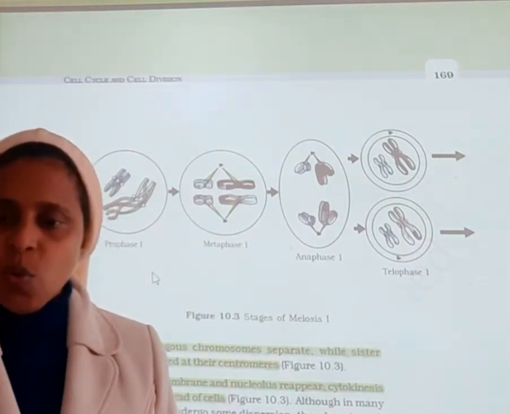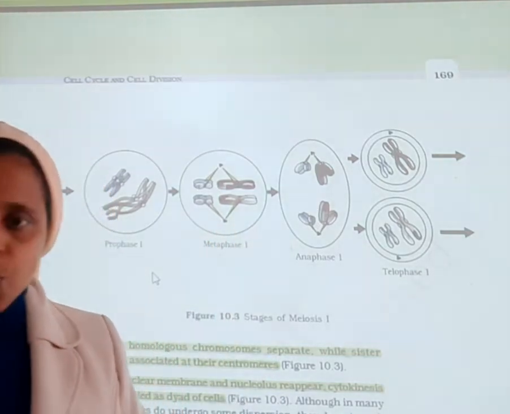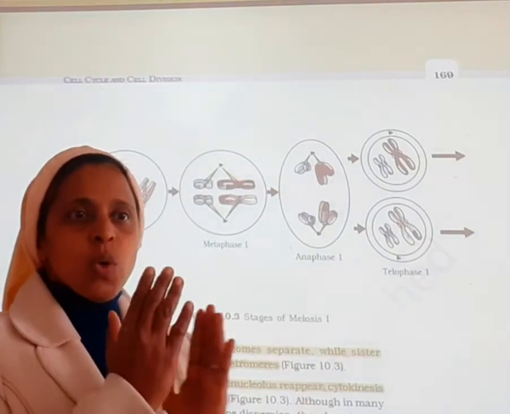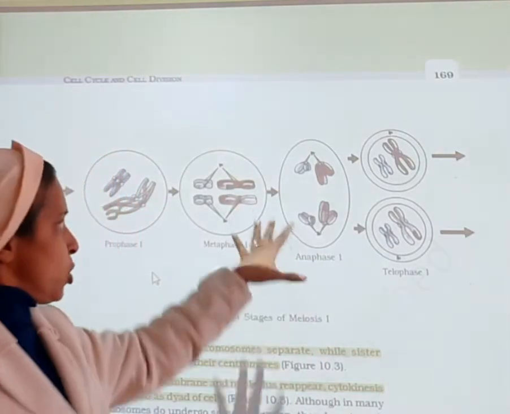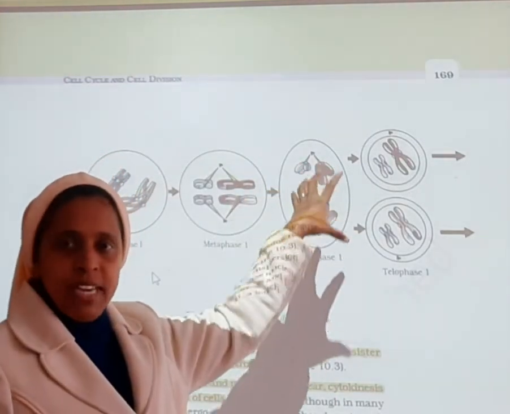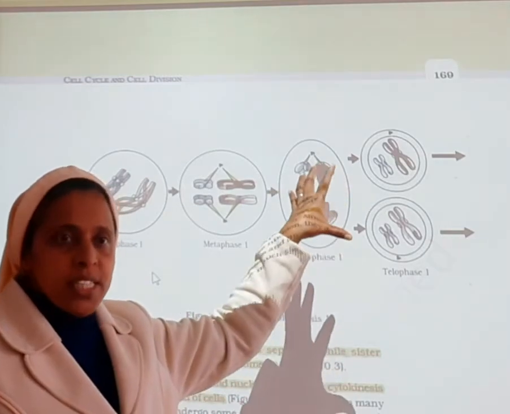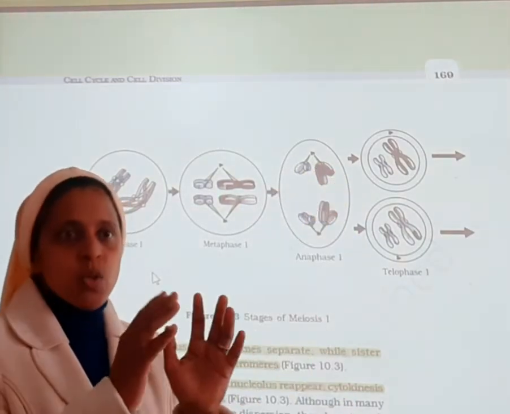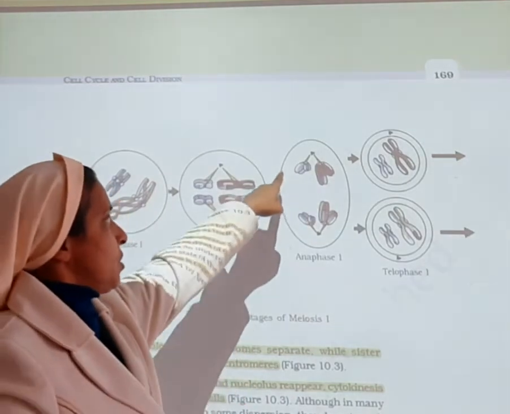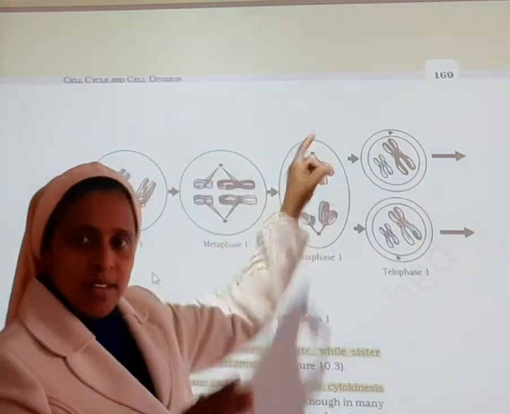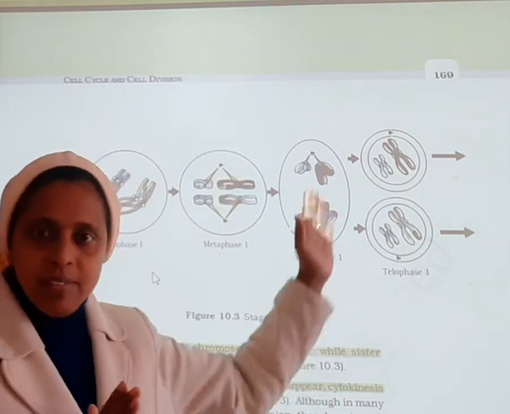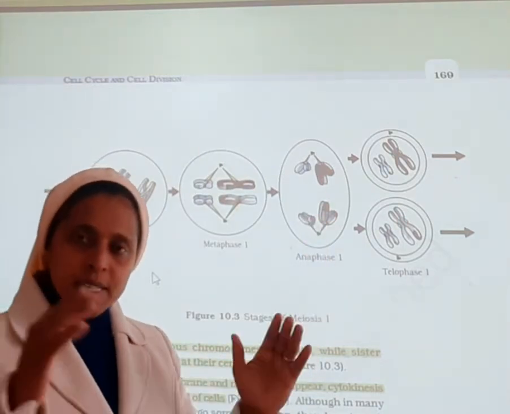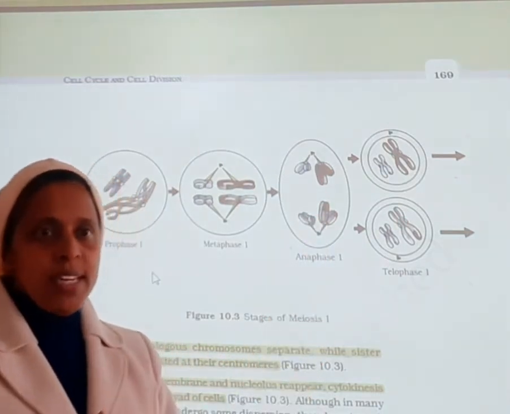In anaphase 1, what is happening? The homologous chromosomes start to separate. Here you can see the separation. They start to separate while sister chromatids remain associated at their centromeres. So these sister chromatids will not break, they will be associated together, but they will be moving towards the various poles.